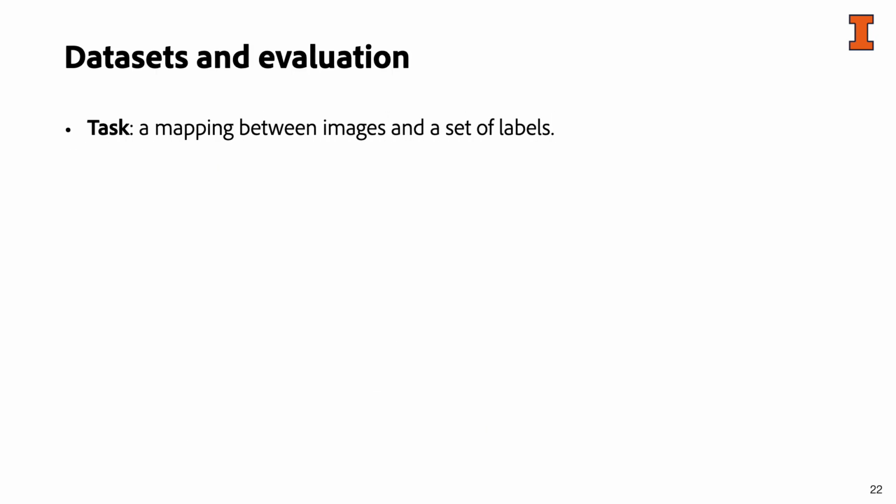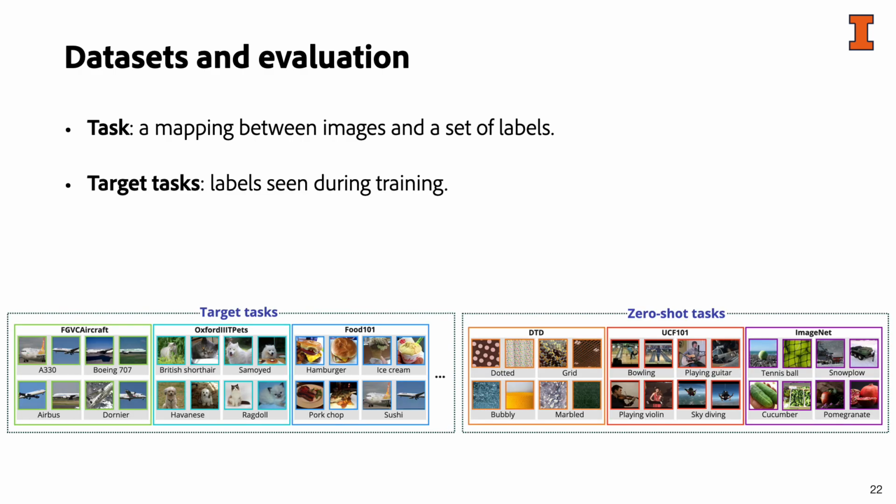We define a task as a mapping between images and a set of labels. Target tasks are standard classification datasets such as CIFAR 100, Oxford Pets, etc. We use the training data from target tasks to train our model, therefore their labels are seen labels. Zero-shot tasks refer to the datasets that we only use for evaluation. Models do not see their training data, so their labels are not seen during training.